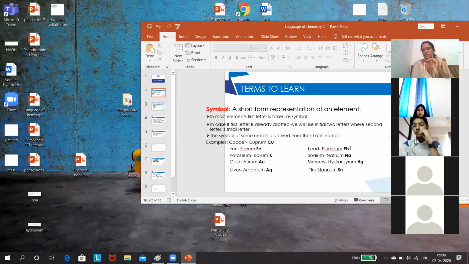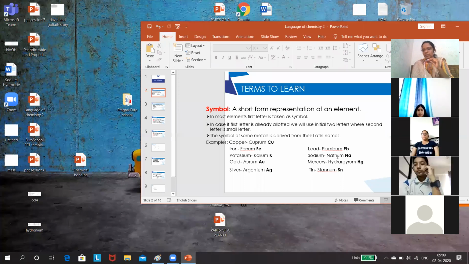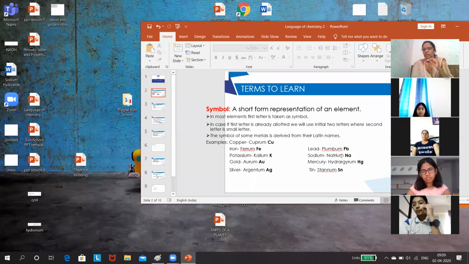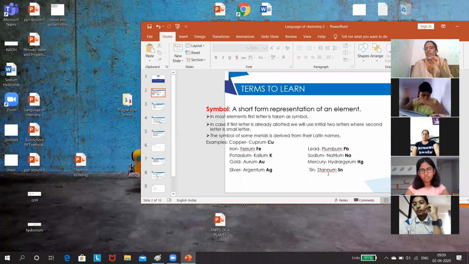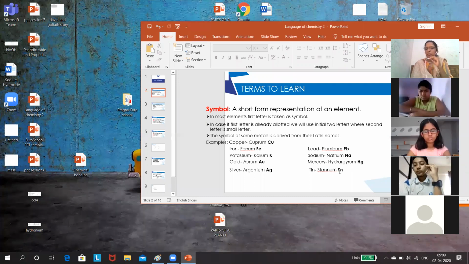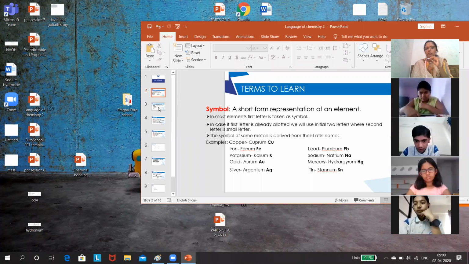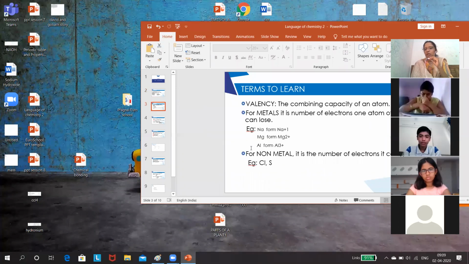For lead, the Latin name is plumbum, so the symbol is Pb. Sodium is natrium, Na. You all know. Mercury is hydrargyrum, Hg. And tin is stannum, so the symbol is Sn. Okay. Now, when we come to the terms, the next term is valency. You all know what is valency?